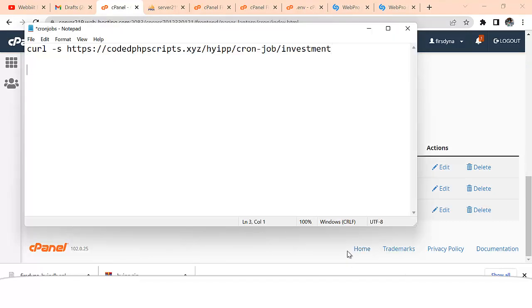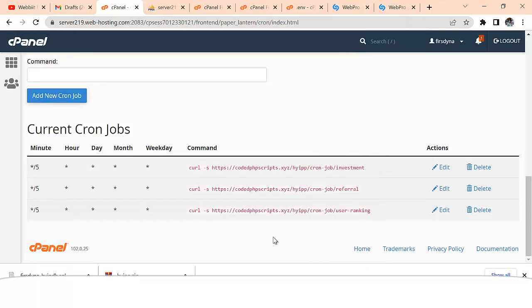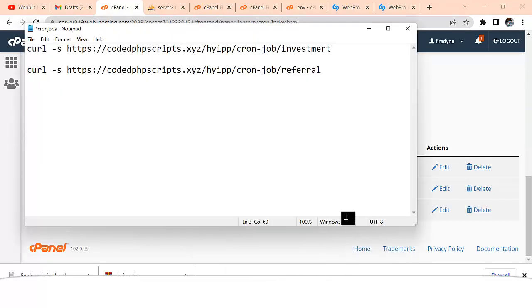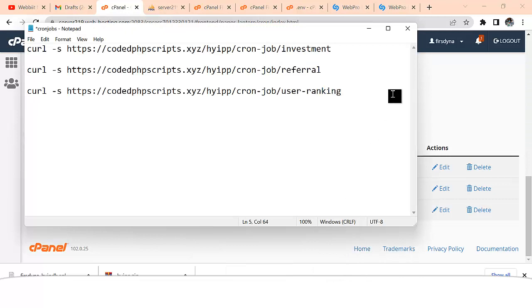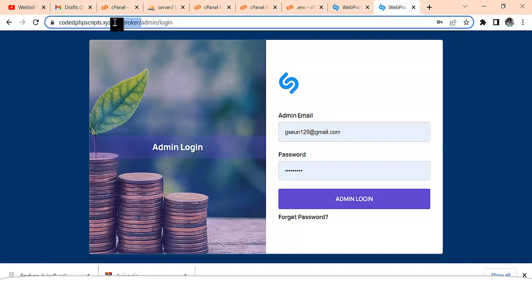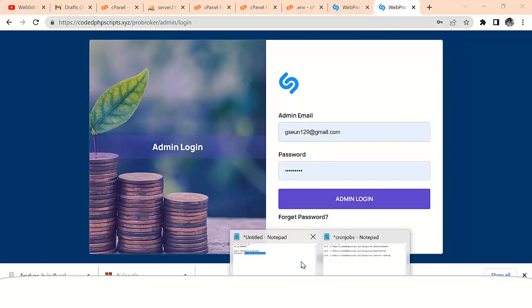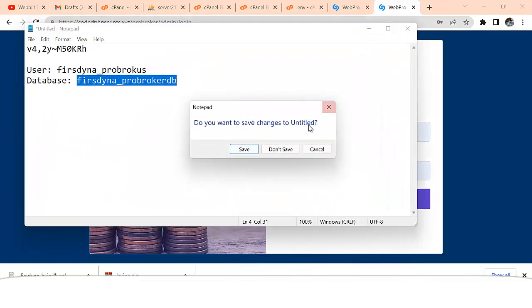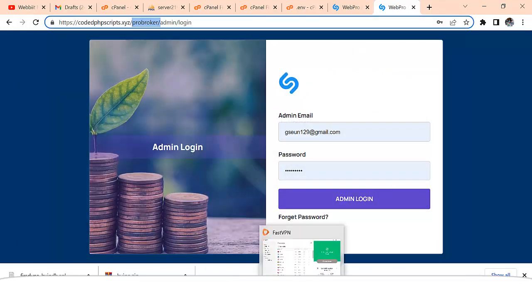So this is the second one, and this is the third cron job. Now don't forget, it's the admin folder, so it has taken us to admin. Don't forget, this is the folder name we are using. So your cron job should not be something like this. Sorry, let me just remove that.